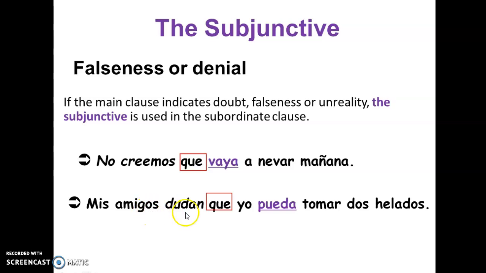Mis amigos dudan que yo pueda tomar dos helados. So my friends is one subject, and then the other subject is yo. We have two subjects. And then the verb dudar, right? Doubt. And so the connector que, since they doubt that I'm able to eat two ice creams. And so this verb needs to be in the subjunctive as well.